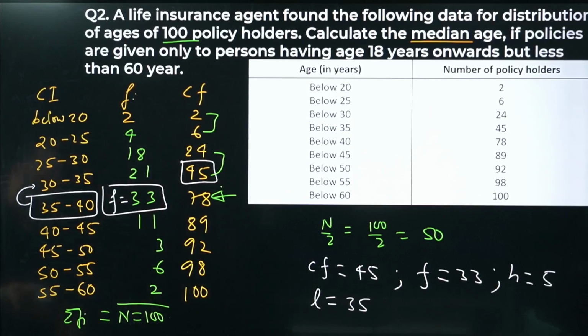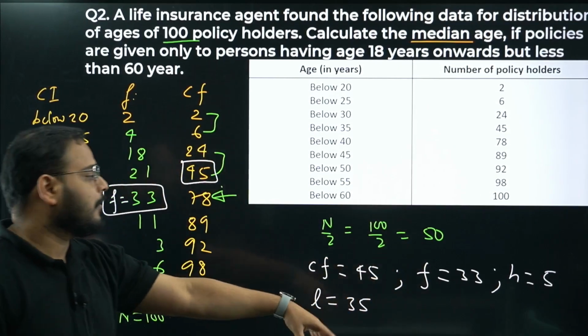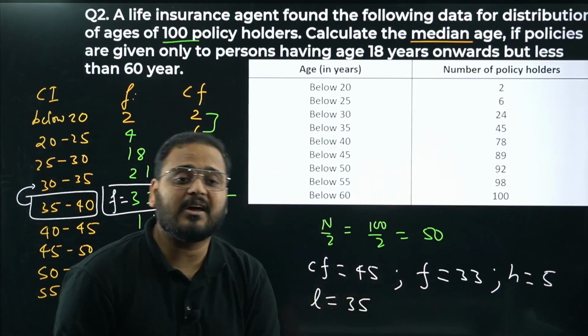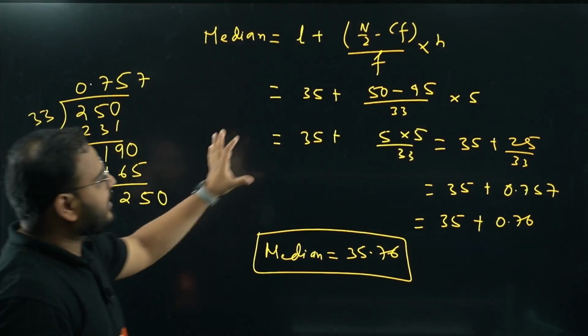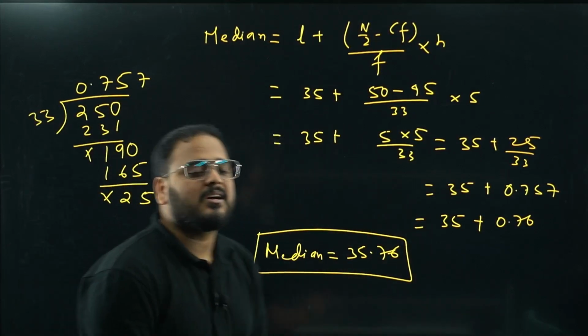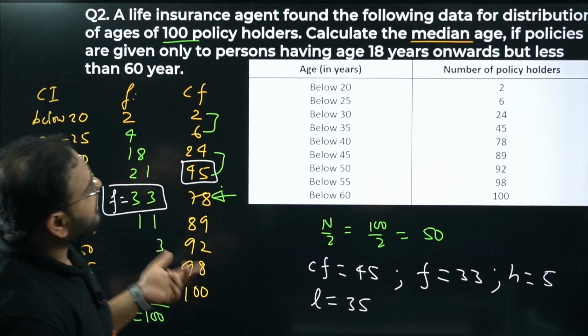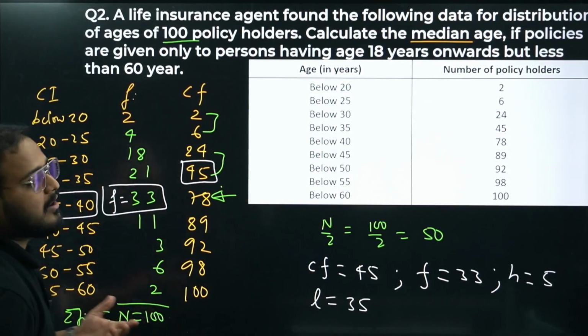Okay, we got the value of n by 2 as 50. From there we got the median class, we got the frequency, we got the CF of the class before the median class, we got the h value as 5 and got the L value from the median class. Use all of the data in the formula to find the median as 35.76, which is nothing but the median age of the policy holders in the set given of 100 people.